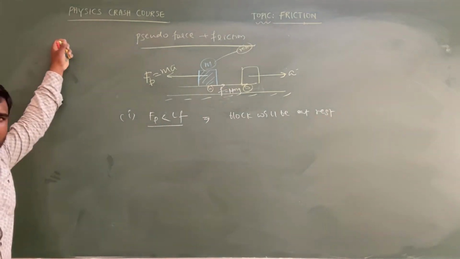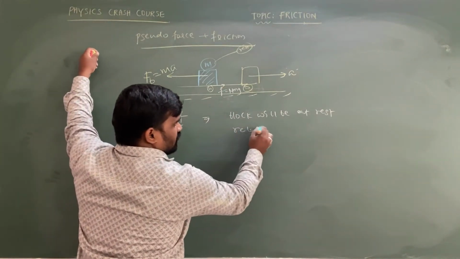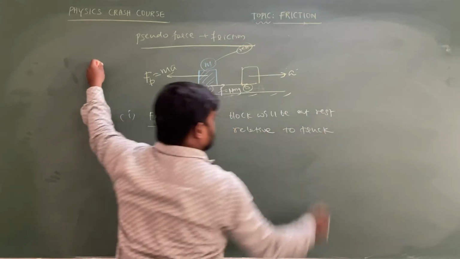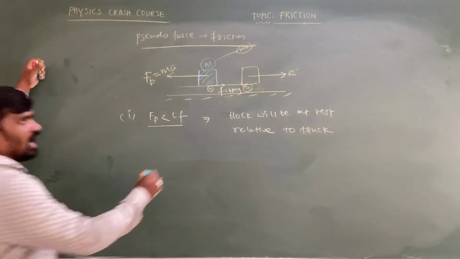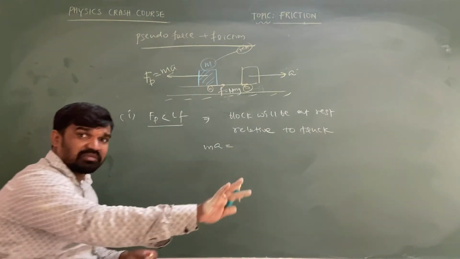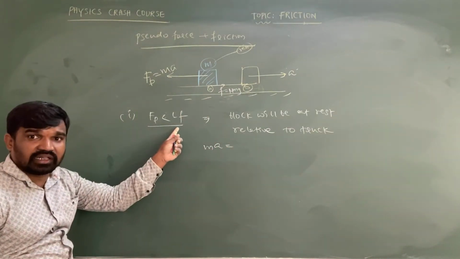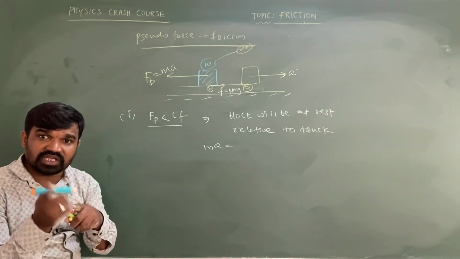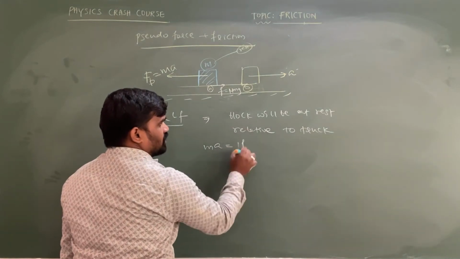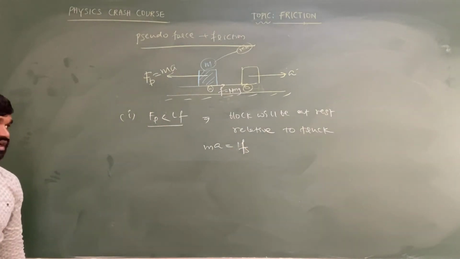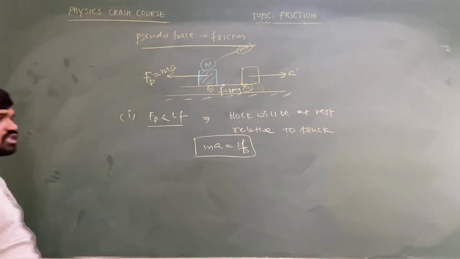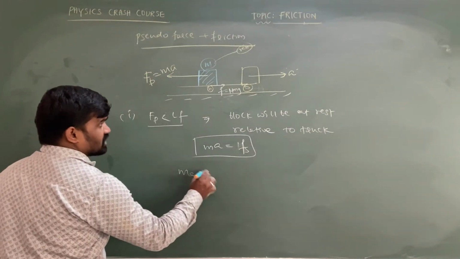The block will be at rest relative to the truck. And what is the acceleration of the truck? If the applied force is less than the limiting friction, the applied force is only static friction. So ma is equal to the static friction Fs.